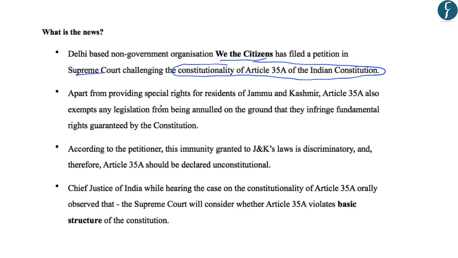Regarding Article 35A, it provides certain special rights for the residents of Jammu and Kashmir. And it also exempts any legislation from being annulled on the ground that it infringes the fundamental rights guaranteed by the Indian Constitution. Thus, due to Article 35A, even if a legislation violates the fundamental rights of the Constitution, it cannot be annulled. Further, according to the petitioner, this immunity granted to Jammu and Kashmir's laws is discriminatory, and therefore Article 35A should be declared unconstitutional.